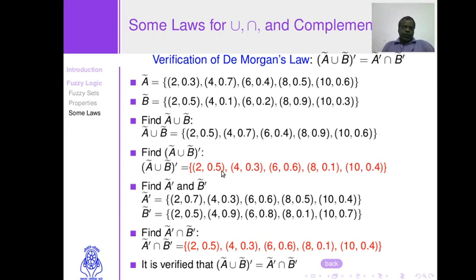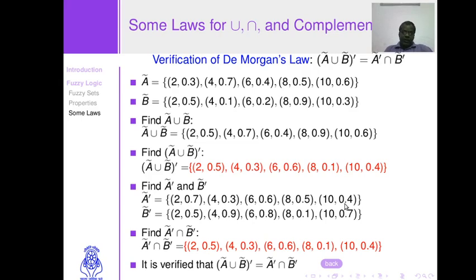Complement is obtained by subtracting the membership value from 1. By applying that rule, we obtain the complement of fuzzy set A union fuzzy set B. It is written over here, highlighted with red color. Now find the complement of A and the complement of fuzzy set B by subtracting their membership values from 1.